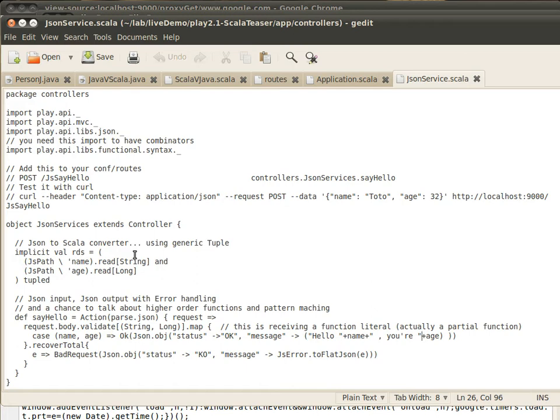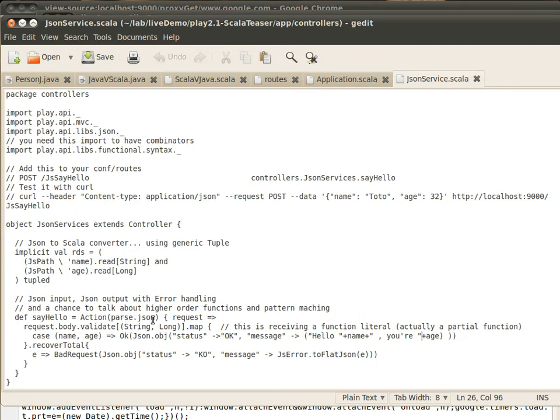Sorry, stumbling on the words here. A collection of parsers to assemble up an object from JSON into Scala. And the result is a tuple object. A tuple object is a collection of various types. And so in this case, our action object, it turns out there are even more things you can do with action objects. You can do parsing in them.